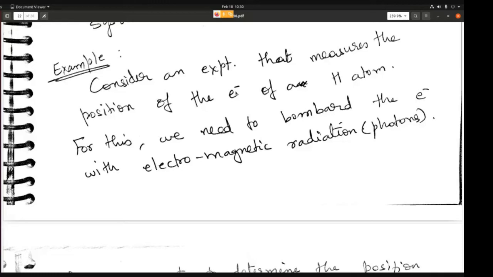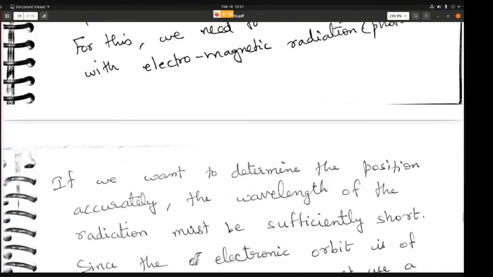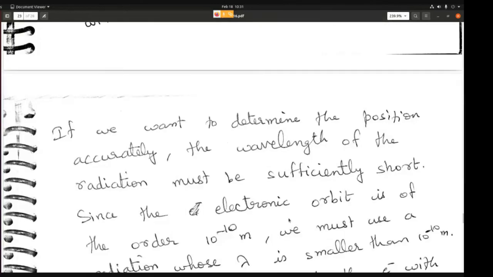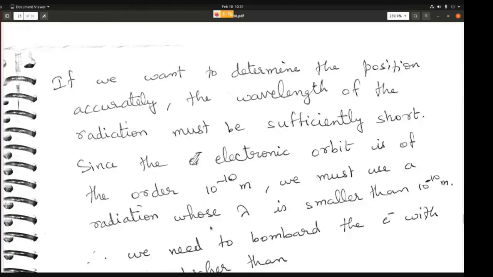So for this, we need to provide electromagnetic radiation that has a wavelength less than 10 power minus 10 meters. If you want to determine the position accurately, the wavelength of the radiation must be sufficiently short, shorter than the electronic orbit. So we must use a radiation whose wavelength is smaller than 10 power minus 10 meters.